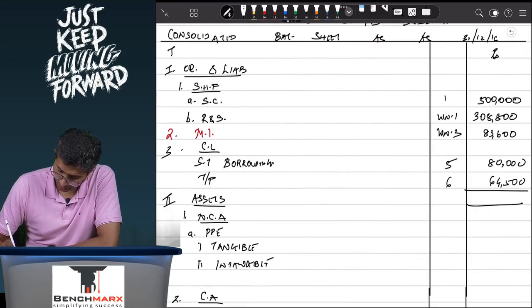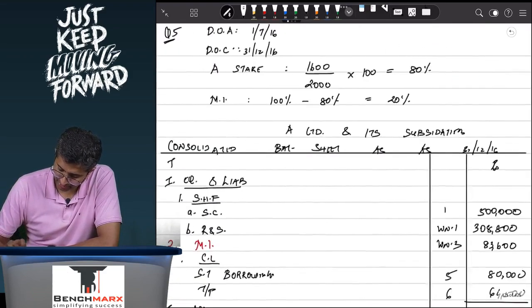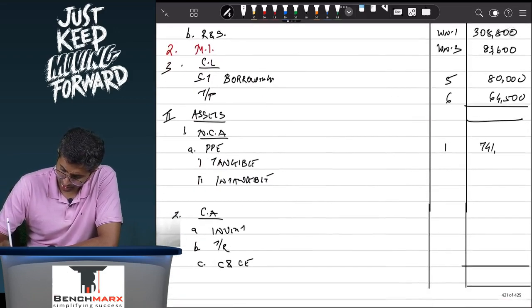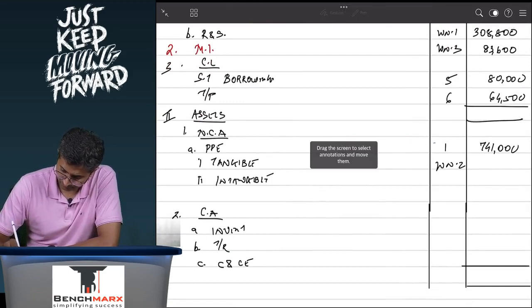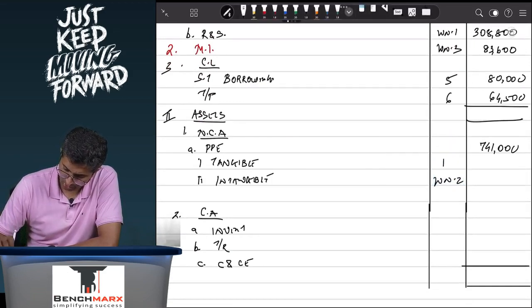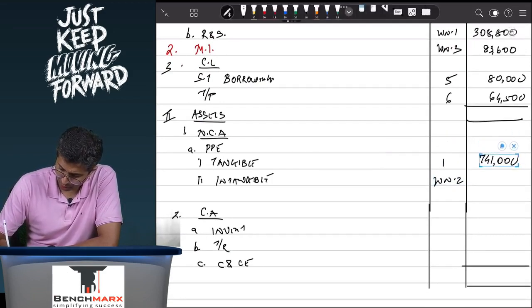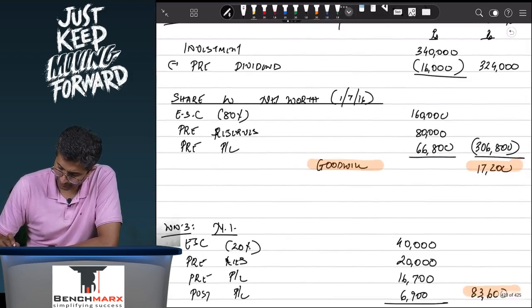PPE from your note number 1 is 4,11,000 and 330, 741. Goodwill from your working note number 2, I think, is 17,200.